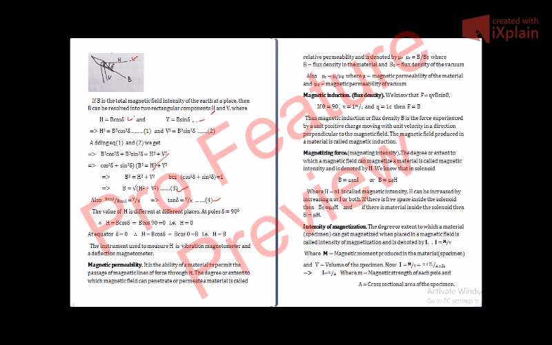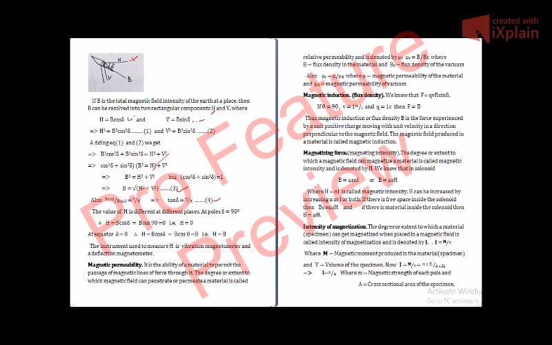Now, magnetizing force or magnetizing intensity, or you can call it magnetizing field. The degree or extent to which a magnetic field can magnetize a material is called magnetic intensity, and it is denoted by H. We know that in a solenoid, as we calculated in early classes, B is equal to mu naught n I, where mu naught is the permeability of free space, n is the number of turns per unit length, and I is the current in the wire.